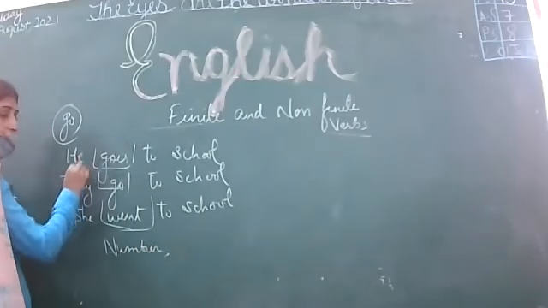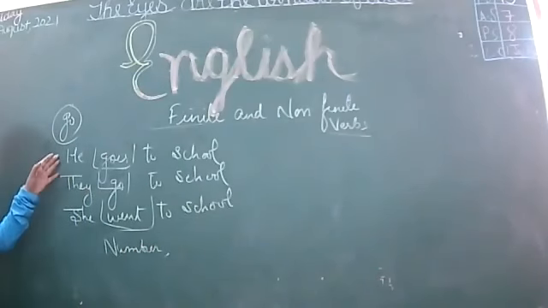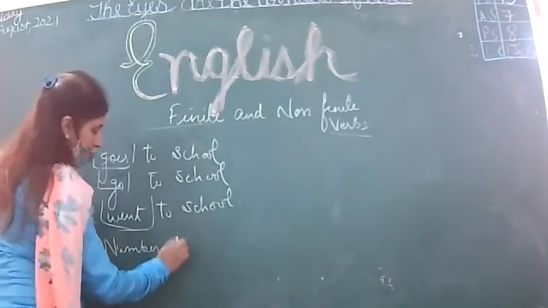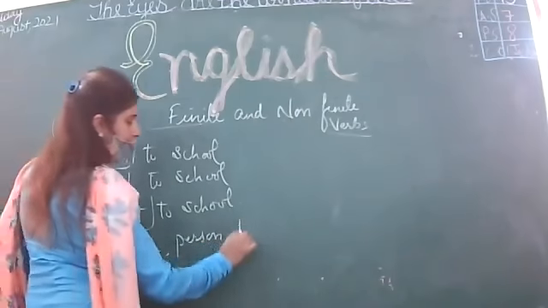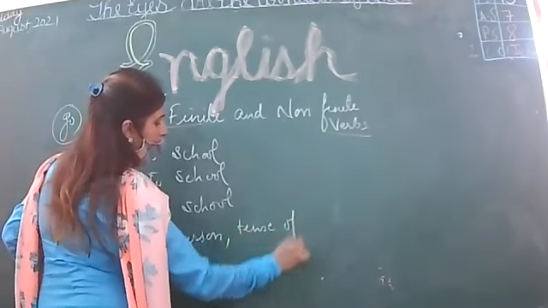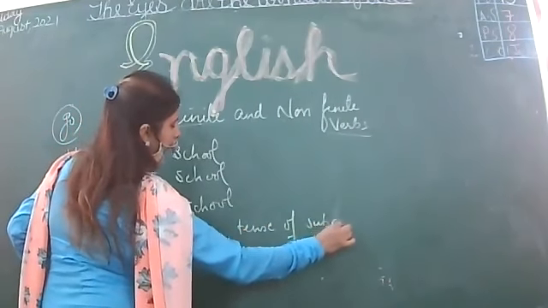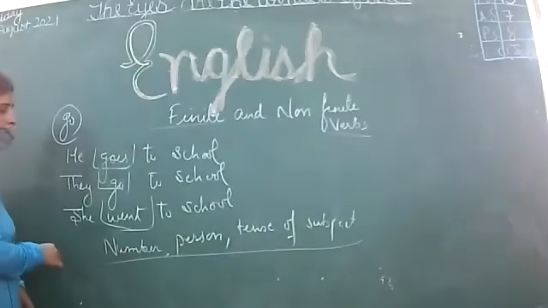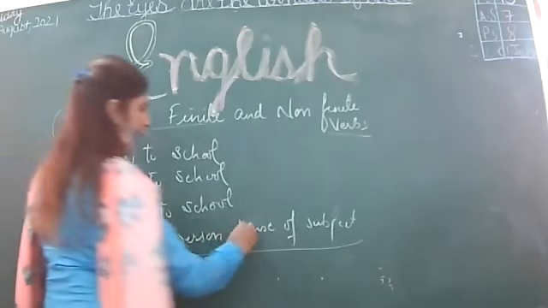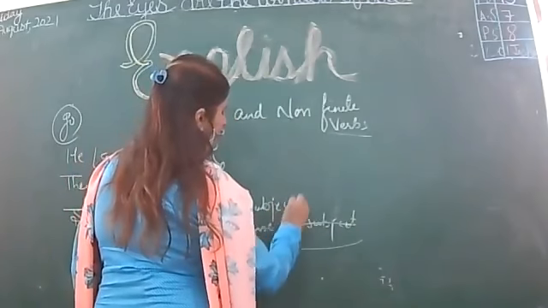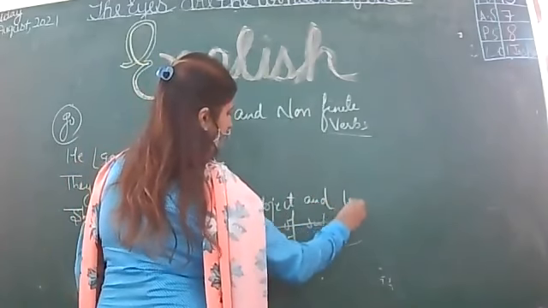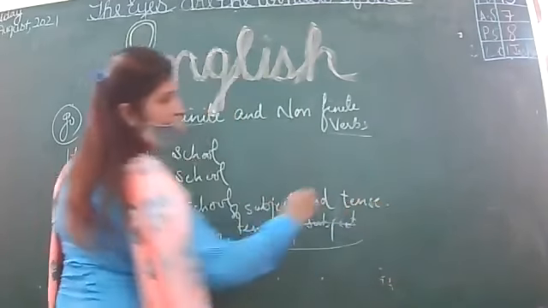Number, that is, when the subject is singular or plural, it is changing. Then it is changing with the person, and as well as the tense. Person of subject and tense. Right?